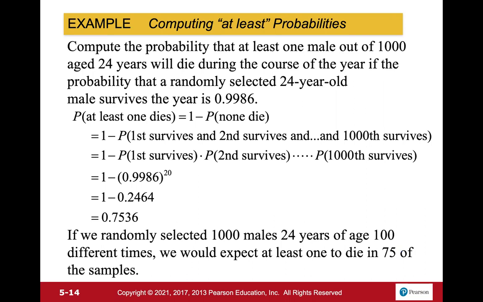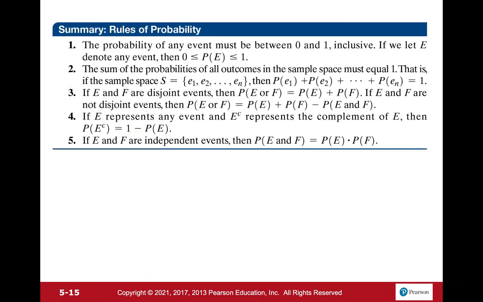All right, so now if we randomly selected 1,000 males aged 24 years of age 100 different times, we would expect at least 75 of the samples to end up with at least 1 death. And now we have a little summary. So the probability of an event is between 0 and 1 inclusively. So it'll be 0 less than or equal to the probability less than or equal to 1.